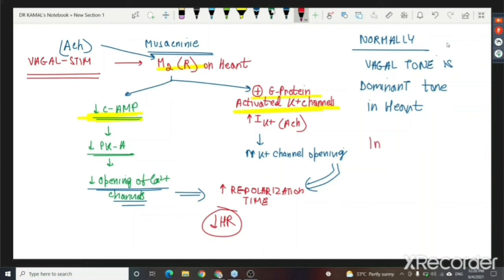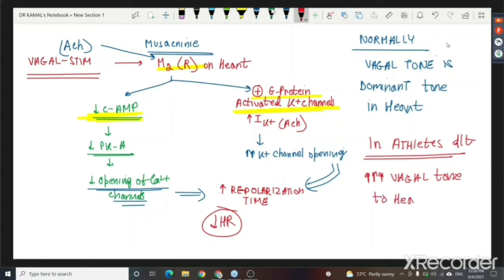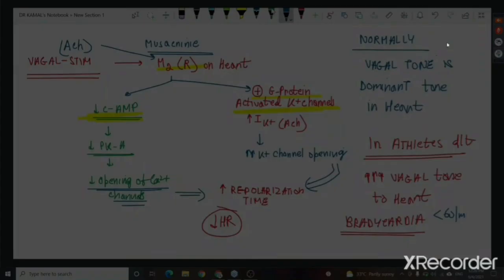That is why in athletes, regular exercise increases the vagal tone to the heart, and increased vagal tone to the heart in athletes is the reason for bradycardia in the athletes. So some athletes might have a heart rate even less than 60.